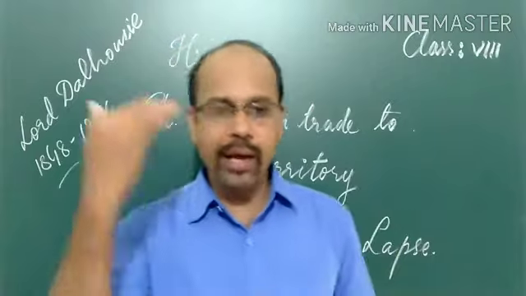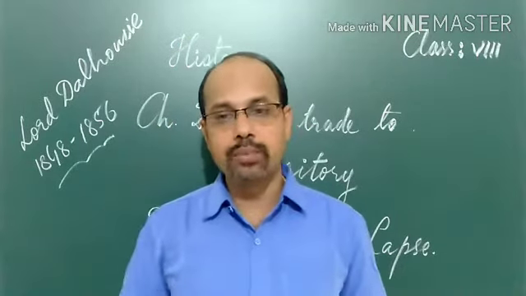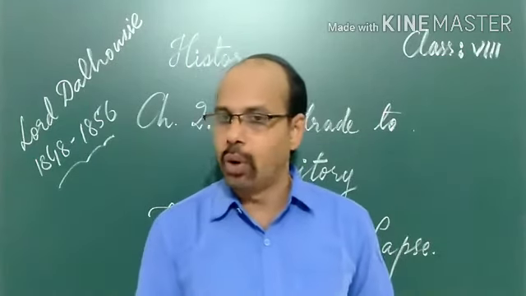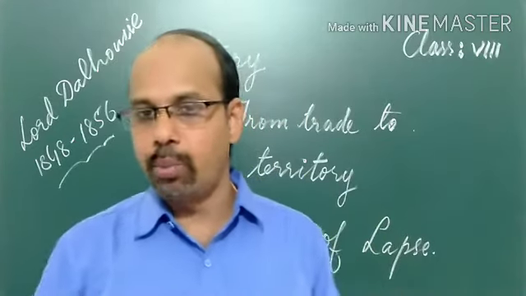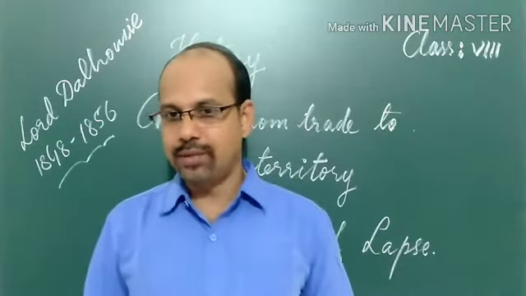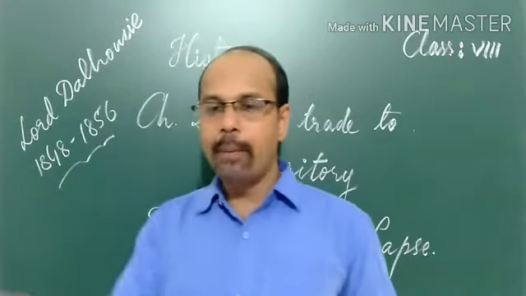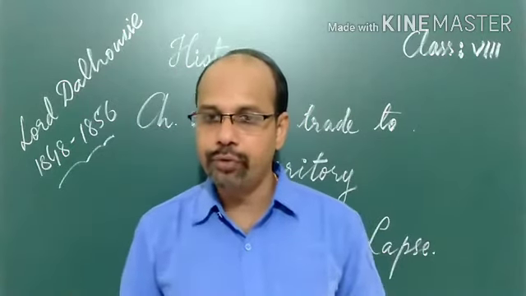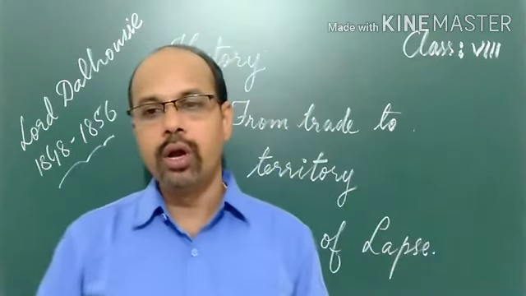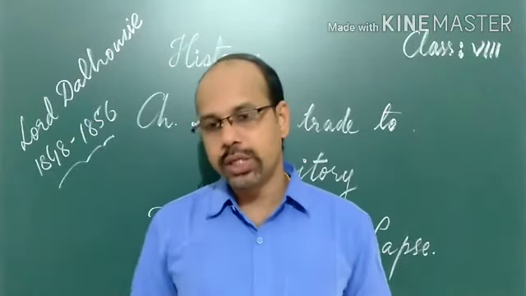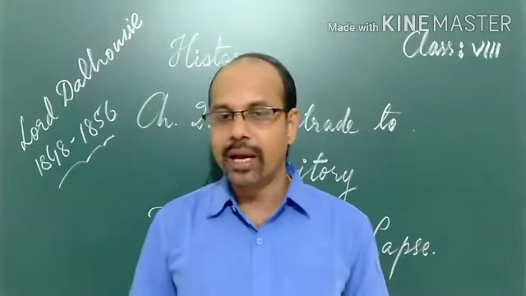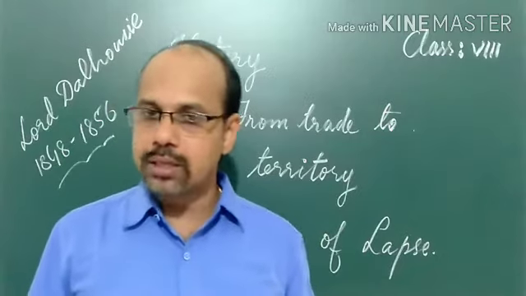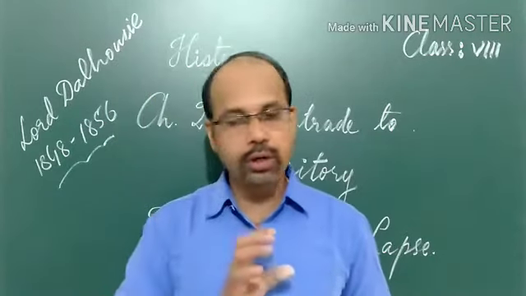Following this policy, the Britishers, the East India Company, annexed many kingdoms in India. Satara was one important kingdom, annexed first in 1848, then Sambalpur in 1850, Udaipur in 1852, Nagpur in 1853 and Jhansi in 1854. These were the kingdoms the Britishers captured because they did not have a male child or did not have children.